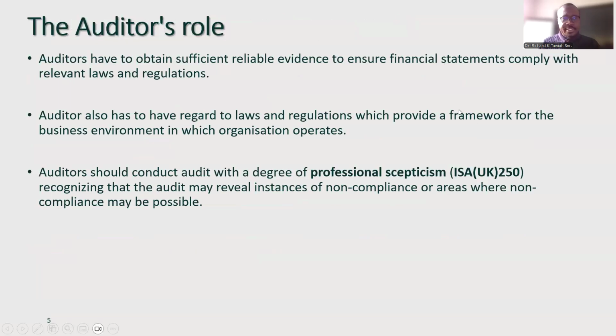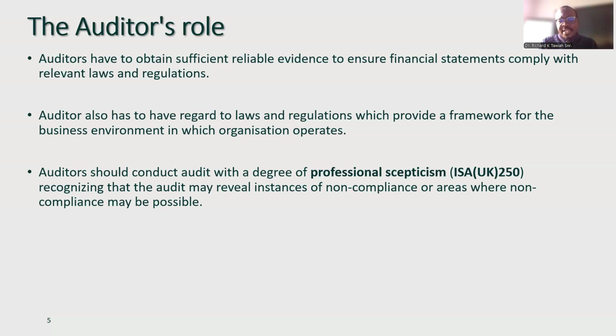Now, what is the auditor's role? We obtain sufficient appropriate evidence to ensure that the financial statements prepared by the client comply with the applicable laws, financial reporting regulations, or any gaps. The auditor must also have regard to the laws, regulations and framework governing the company, in fact the business environment in which it operates. So you must understand all this.